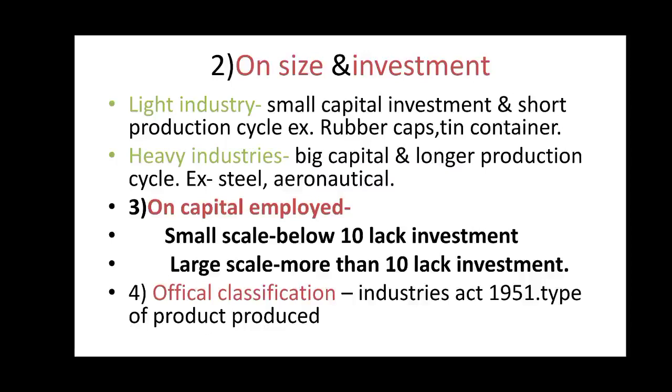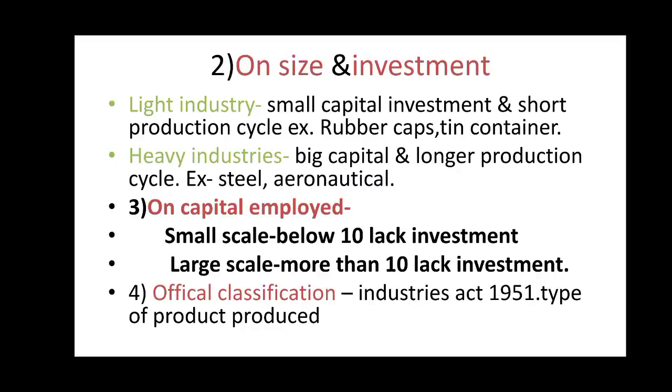Then third, classification based upon the capital employed. Depending upon the capital employed, number of workers employed, machineries, tools, the value of these all, the industries get classified into small scale industry and large scale industry. Small scale industry is when the investment is below 10 lakh, and large scale industry is when investment is more than 10 lakh. And last is official classification.